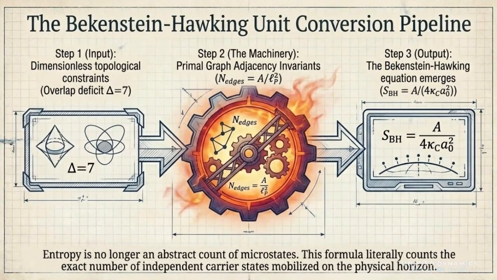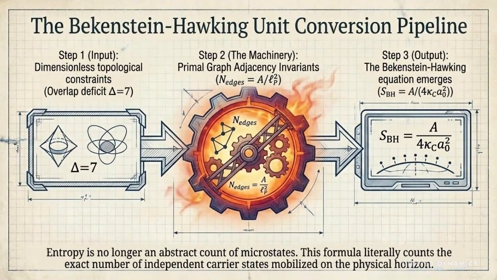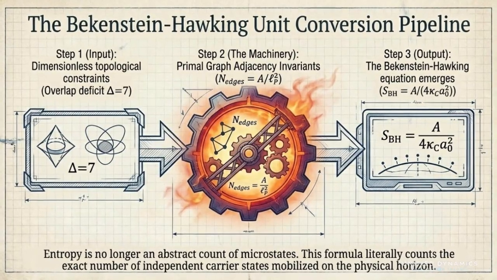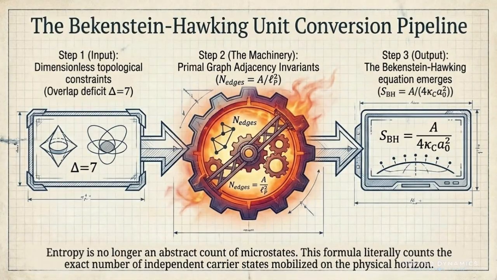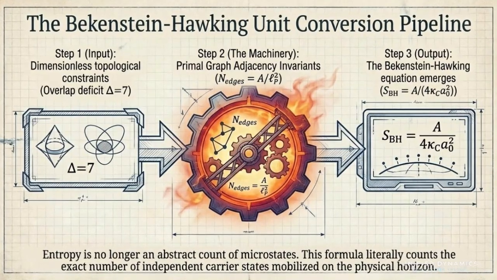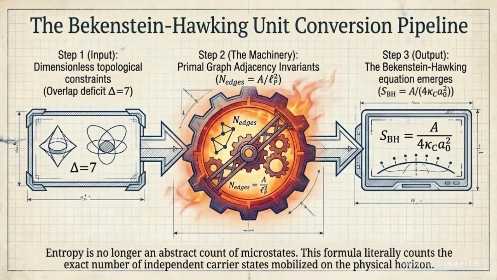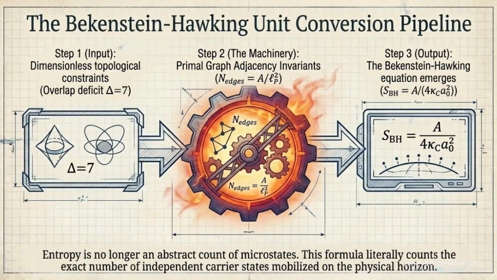This next slide shows the proposed unit conversion pipeline for translating a dimensionless UD horizon count into Bekenstein-Hawking-style entropy language. On the left, we start with the topological input, a dimensionless constraint shown here as the overlap deficit, delta equals 7. By itself, that is not yet thermodynamics. It is just the discrete structural rule.